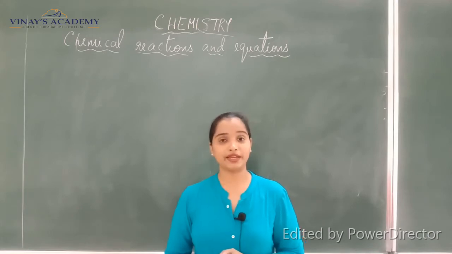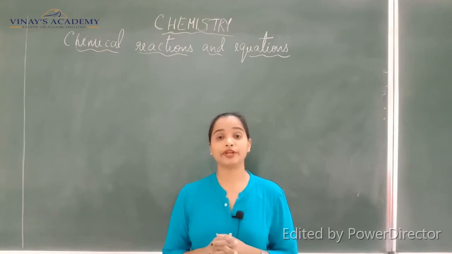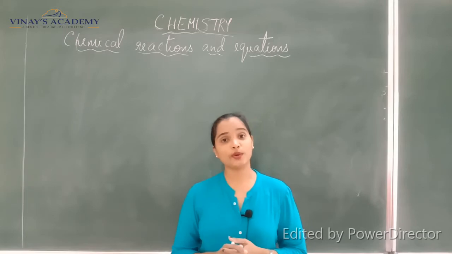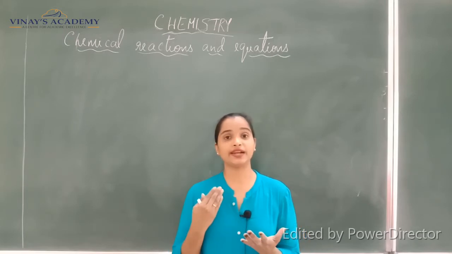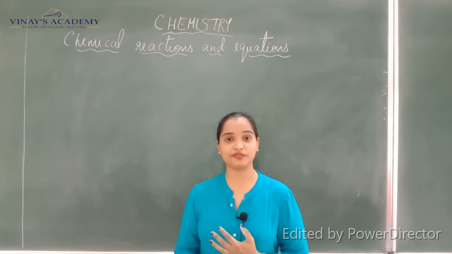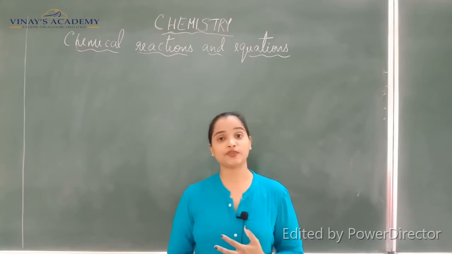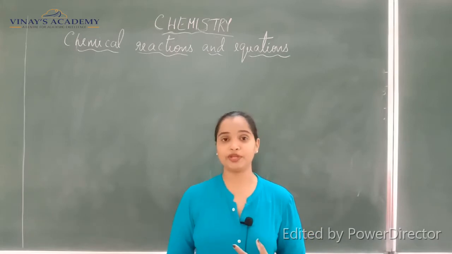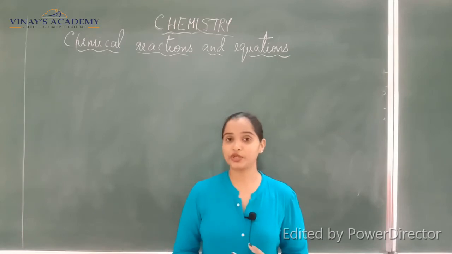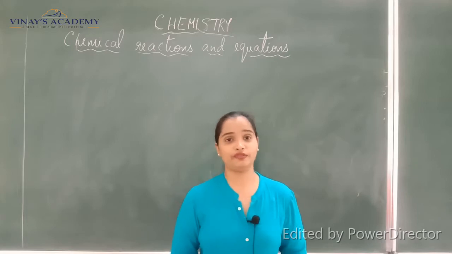So by today's session you will be recalling all the concepts that you have studied in your lower classes, right? Maybe it is regarding the symbols you have studied today. We have written some of the symbols of the elements. We have also learnt the elements from 1 to 20 of the periodic table, their atomic numbers, how to write their electronic configuration, and how to frame a valency using electronic configuration.